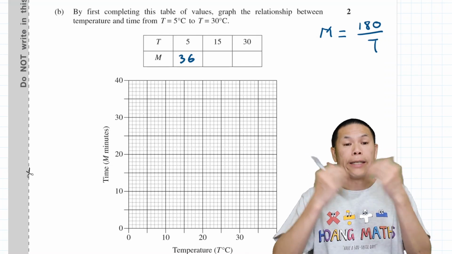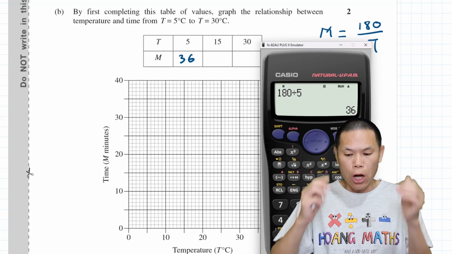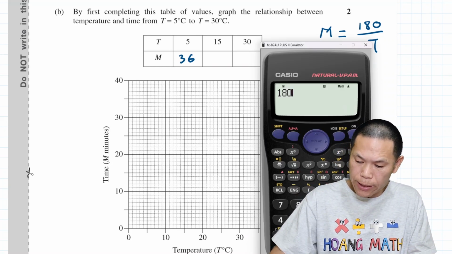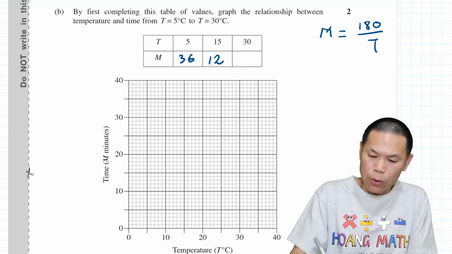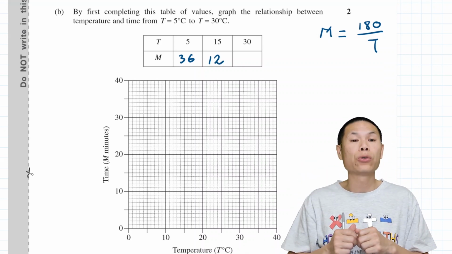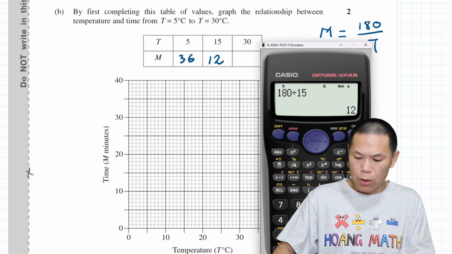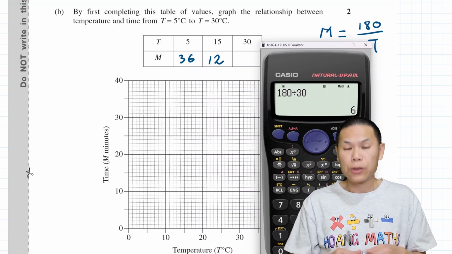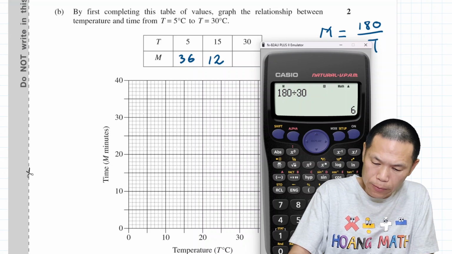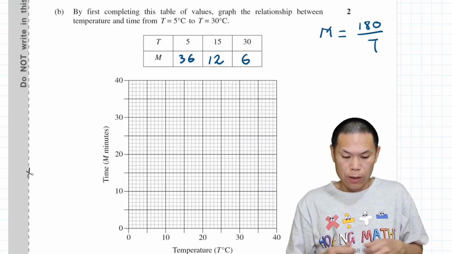When T equals 15, 180 divided by 15 is 12. When T is equal to 30, 180 divided by 30 is equal to 6. There you go.